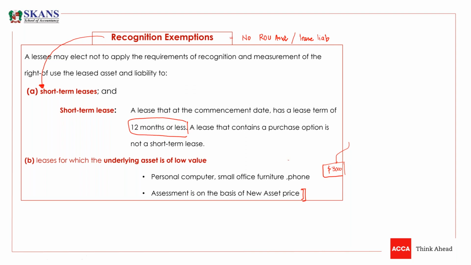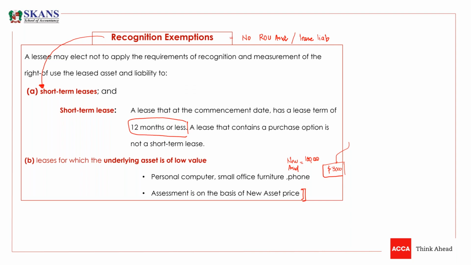But the new asset in the market costs 1 lakh. So I'm buying a second-hand asset which has deteriorated a lot, which is at the end of its useful life, which has very few benefits left. I'm buying this for 3,000, but the new asset is for 1 lakh.